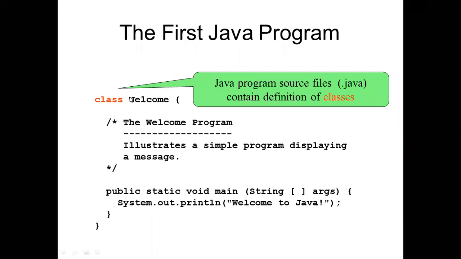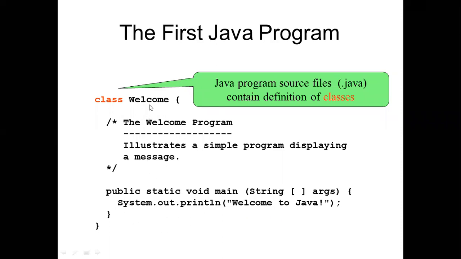Here we are writing Welcome because we just want to print this Welcome to Java. So we named it Welcome. We will make a file Welcome.java under the class. So here we will write the class, and this is similar to what you have seen in the preceding PPT. Again we will write public static void main String, and System.out.println Welcome to Java. So this is the program.